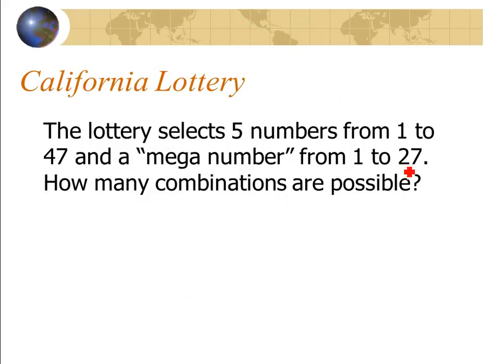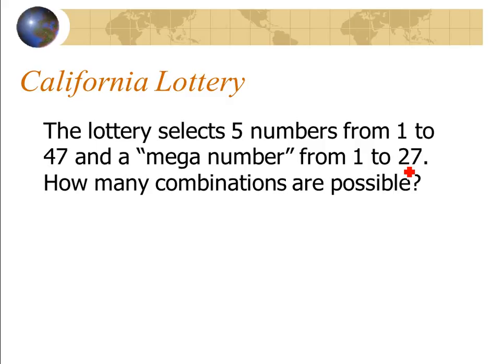So this is one I'm going to look at. This is just called the California Lottery. The initial one they did was called Super Lotto. And this one makes it real clear. All the other ones work pretty much the same way, like Mega Millions or Powerball. They just use different numbers they're working with.